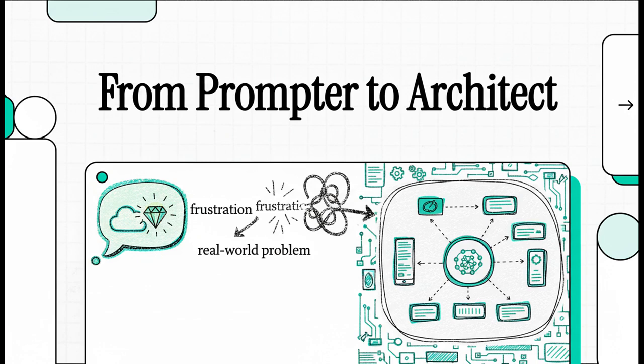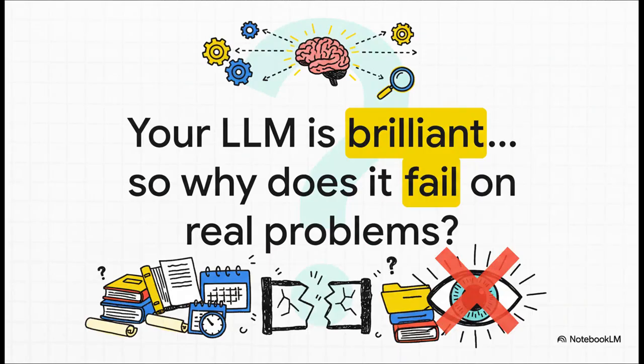Let's get into it. And this is the question, right? It's the one that keeps so many of us up at night. You've got this incredibly powerful engine. It can reason, it can write code, it can summarize better than anything we've ever seen. But the moment you try to connect it to your company's private documents or ask it about something that happened yesterday, the cracks start to show. The thing is, it's not about the model's intelligence. It's about what the model can see.